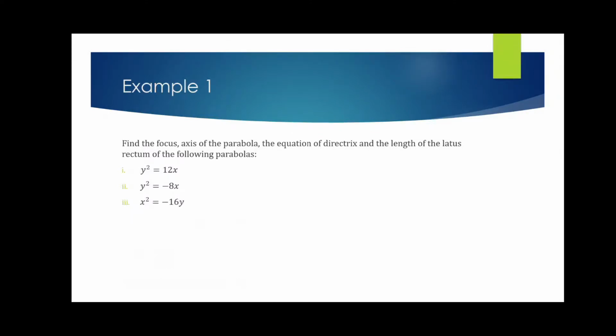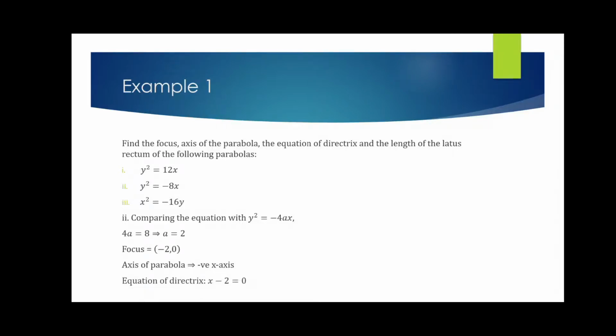Next, let us take the second one. It is of the type y square equals minus 4ax. If we compare, we get the value of a as 2. From there, the focus comes out to be minus 2 comma 0, just because it is on the negative x-axis. Then the axis of the parabola is the negative x-axis, that we have already told. The equation of directrix is x minus 2 equals 0, and the length of latus rectum is 8 units. For the third one, if we just do it similarly, this is what you are supposed to come across.